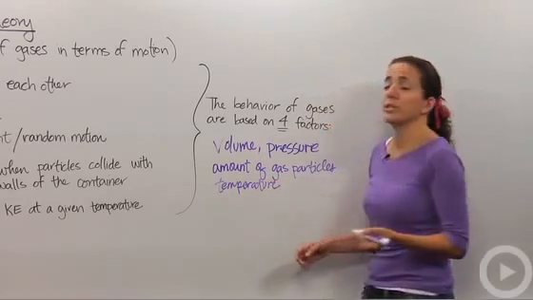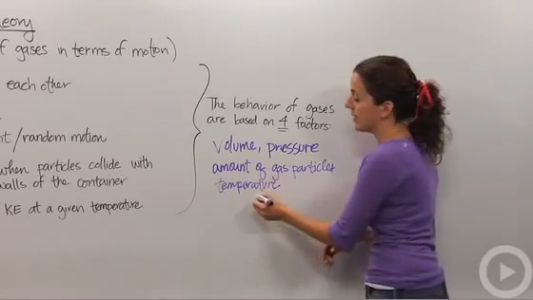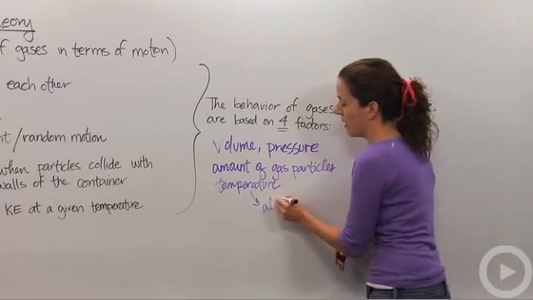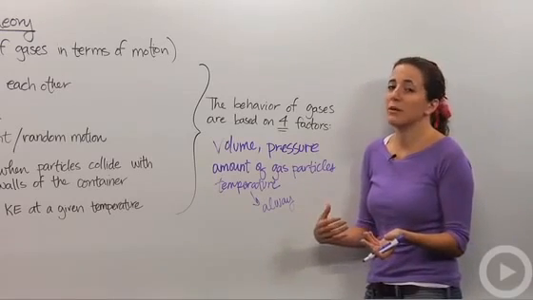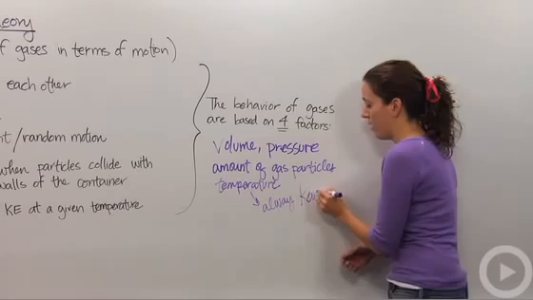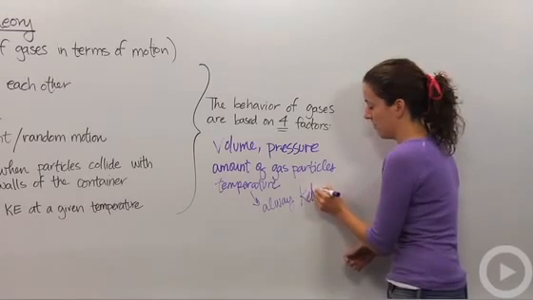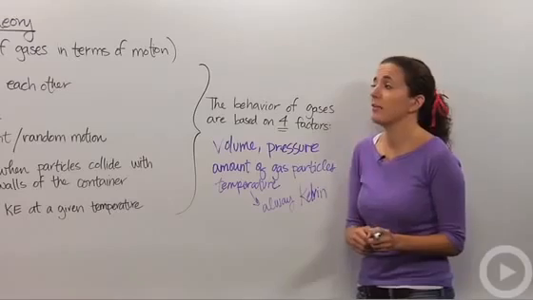We want to make sure that when we're dealing with gas particles and doing calculations, temperature is always in Kelvin. Why do we care about that? Because Kelvin is never negative, and we don't want to deal with negative values when working with gases. Okay, so those 5 postulates make up the kinetic molecular theory.